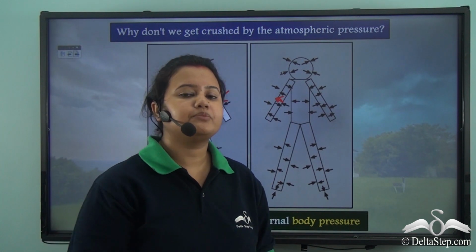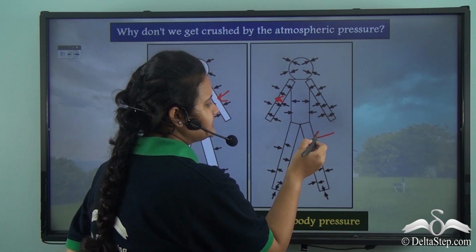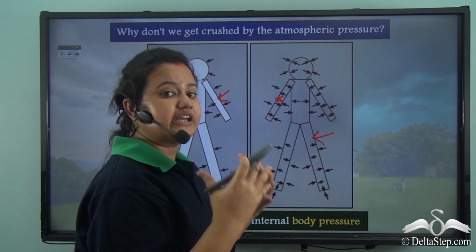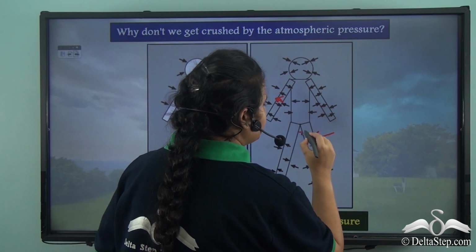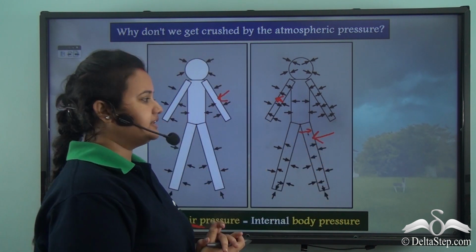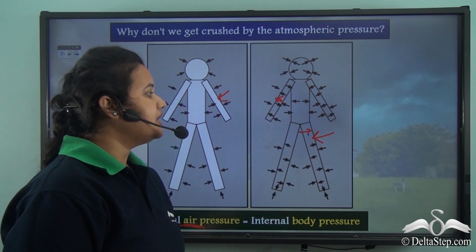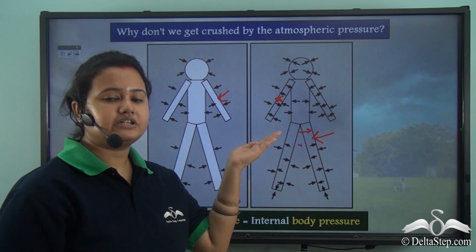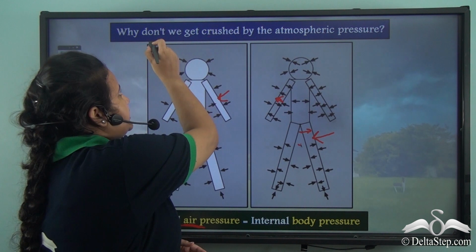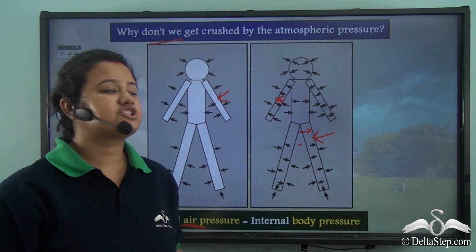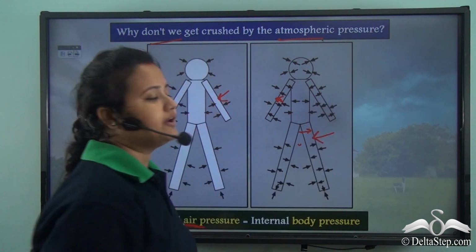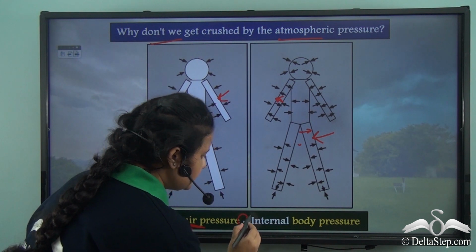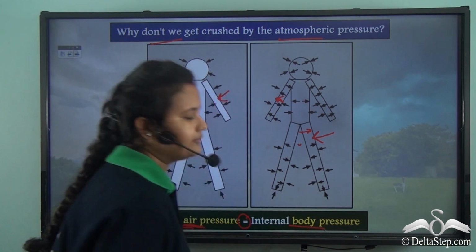So, the external atmospheric pressure pushes us inwards while the internal body fluids or internal body pressure acts in the opposite direction, that is in the outward direction. Now this equal amount of force acts in opposite direction. As a result, we do not get crushed by this atmospheric pressure because the external air pressure equals the internal body pressure.